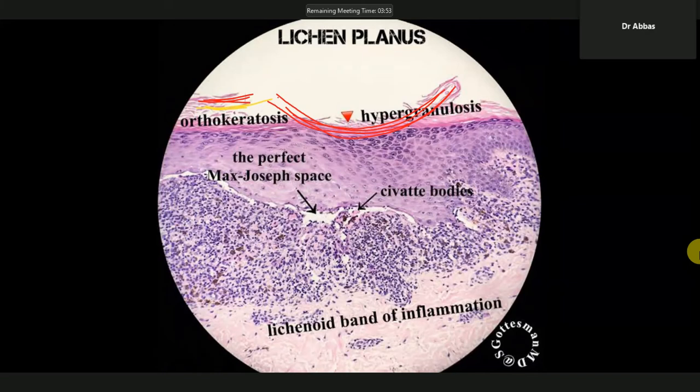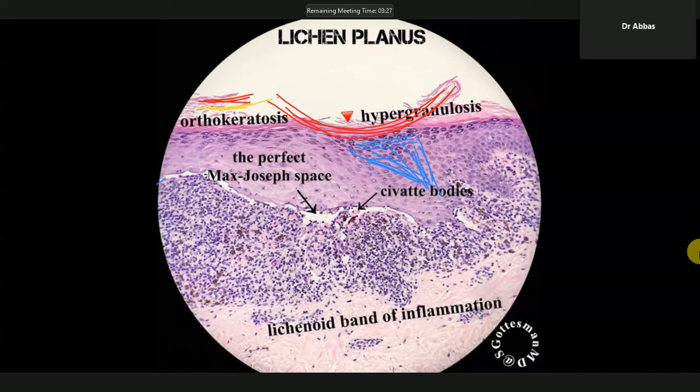And look at this one. This is the stratum granulosum, and it is thickening, becoming a wedge shape thickening. This wedge shape thickening is the hypergranulosis. Hypergranulosis of the stratum granulosum will make the Wickham's striae. What will it make? Wickham's striae.